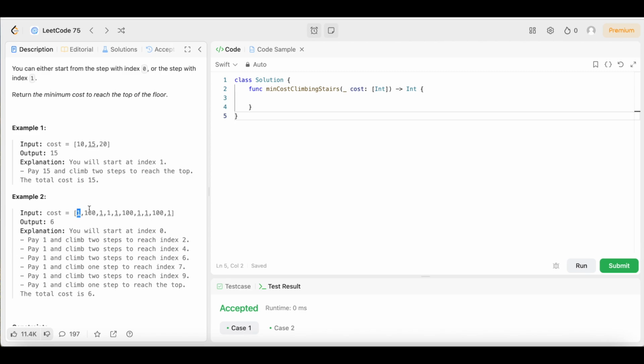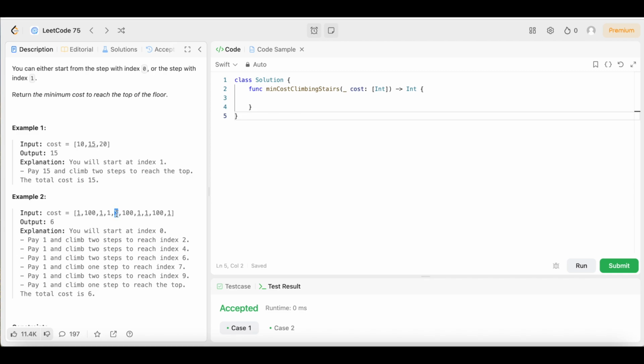But if we jump 2 steps, we only have to pay 1. So we're going to pay this 1 and we're going to jump 2 steps into index 2 like it says right here. So we only have to pay $1 again. So now we have $1 to pay. We pay this $1. We could either go 1 step or we could go 2 steps. We're going to go 2 steps since they're both $1, and the second step is going to get us closer to our goal. So we're just going to pay this dollar right here and take 2 steps. Now we're at index 4, right?